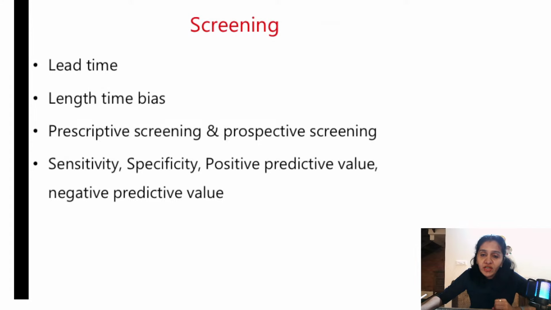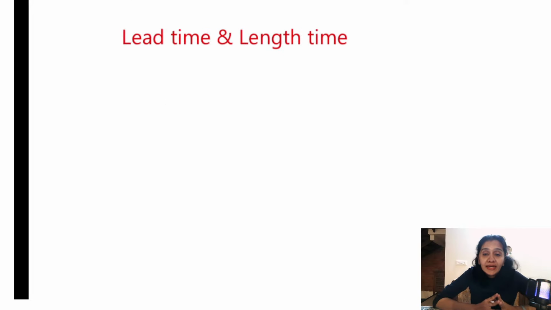So let us discuss this particular chapter, screening. It is again very, very important and very simple actually. Under this chapter we have some important topics like lead time, length time bias, prescriptive screening and prospective screening, sensitivity, specificity, positive predictive value, negative predictive value. So what is lead time and length time? I'll explain it in very simple terms using a very simple example.